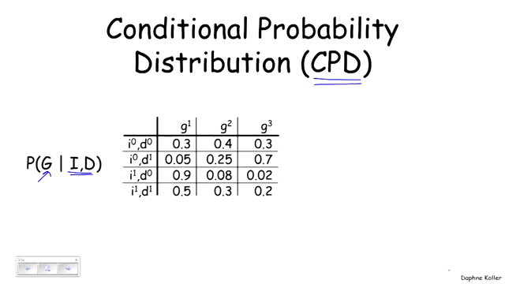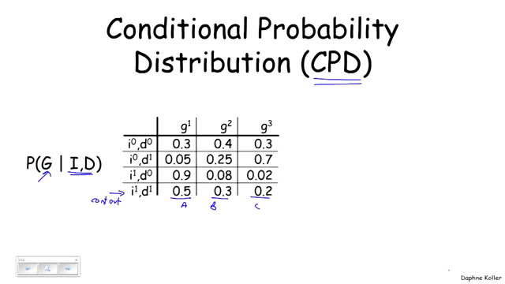So, for example, if I have an intelligent student in a difficult class, which is this last line over here, this tells us that the probability of getting an A is 0.5, a B is 0.3, and a C is 0.2. And as we can see, these numbers sum to 1, as they should, because this is a probability distribution over g for this particular conditioning context. And you can easily verify that this is true for all of the other lines in this table.